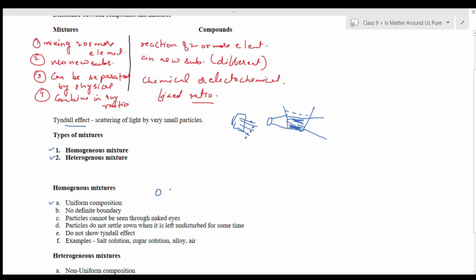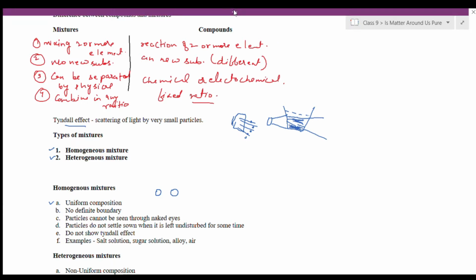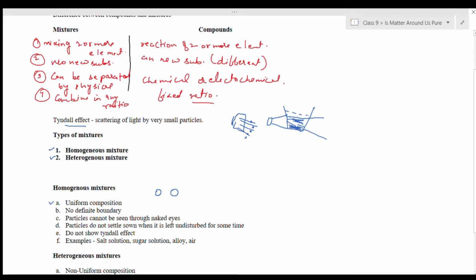So the particles will be distributed uniformly. For example, this is substance 1 and substance 2 will be uniformly distributed between them, and then again. So this is a uniform distribution of substances.